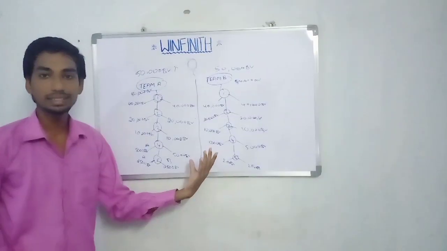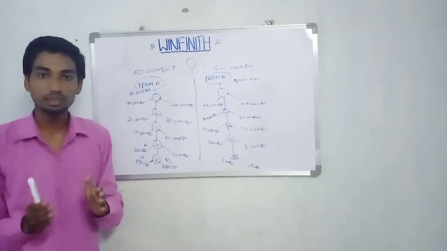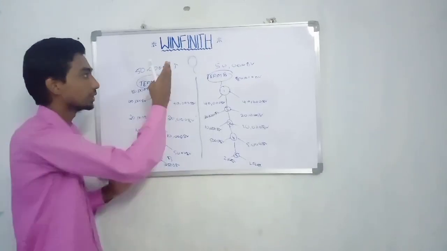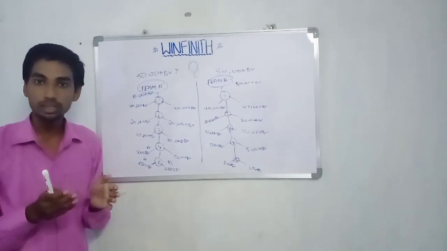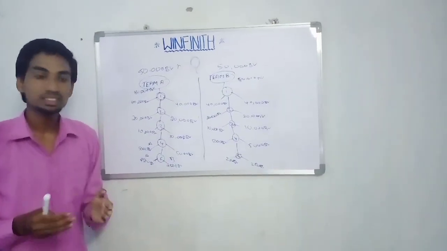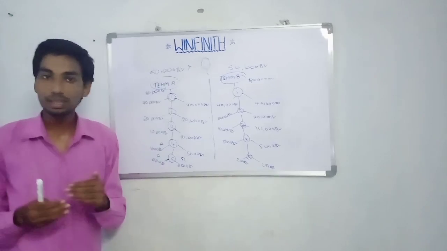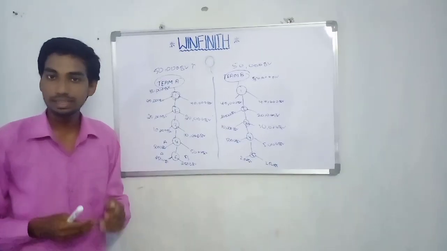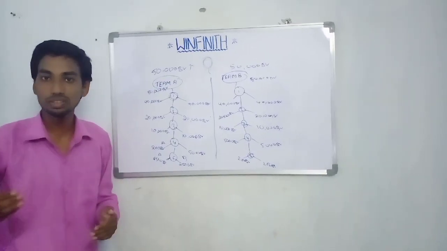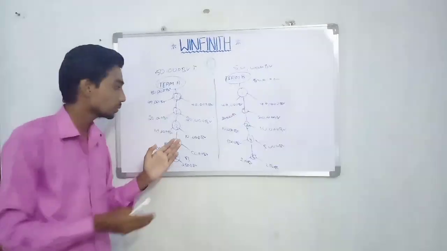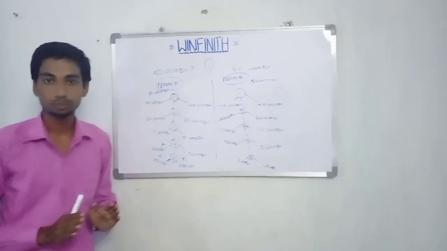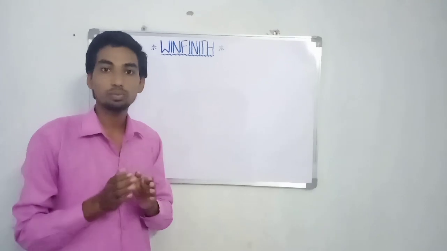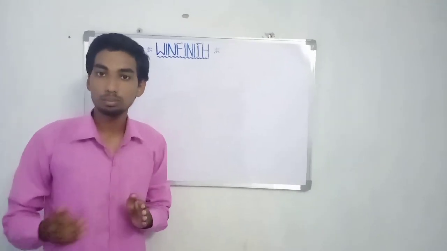So by doing this, you can easily get 1 lakh of rupees income in network marketing on a platform like Winfinity. It is very simple and you can do it in just 1 to 2 months, just to work on it and maintain the business value day to day, and you are going to get more business value in coming months. So this is our plan we are showing you. This is a plan for how we can get 1 lakh of rupees income in Winfinity per month by doing this trick.